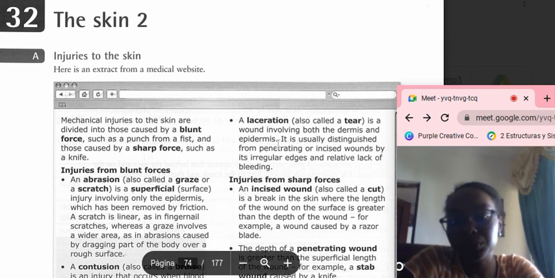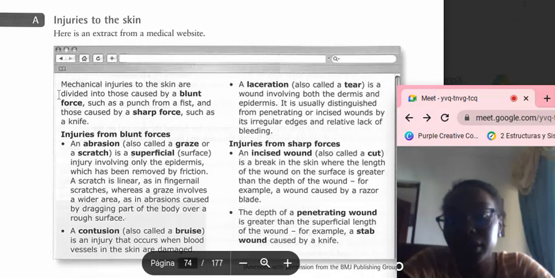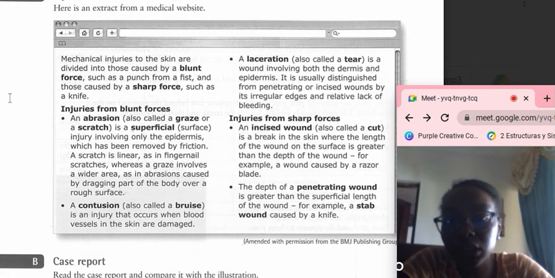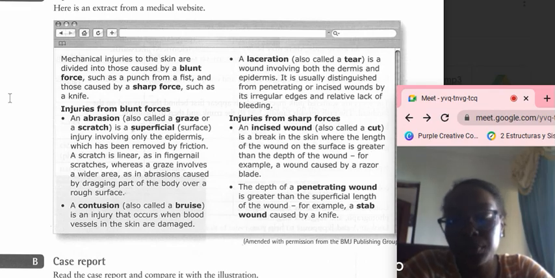Chapter 32. The Skin 2. Injuries to the skin. Here's an extract from a medical website. Mechanical injuries to the skin are divided into those caused by blunt force, such as a punch from a fist, and those caused by a sharp force, such as a knife.